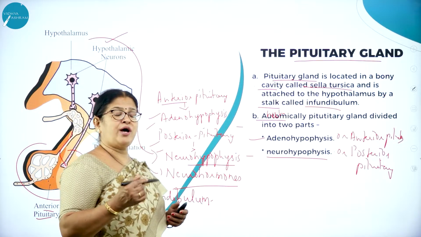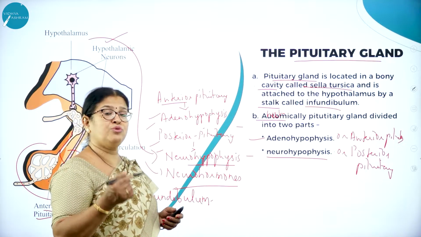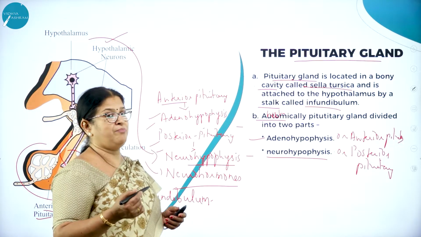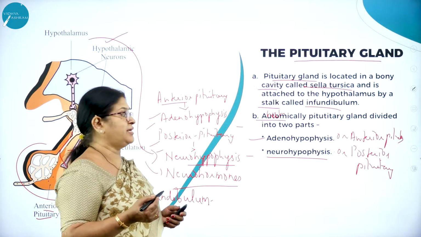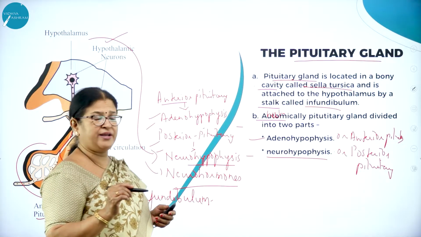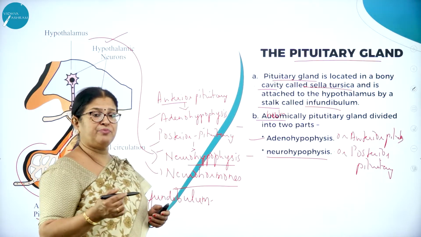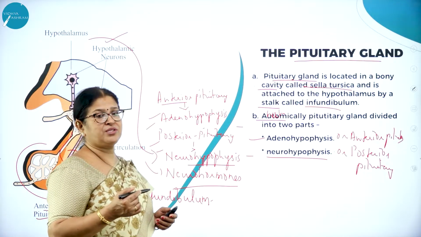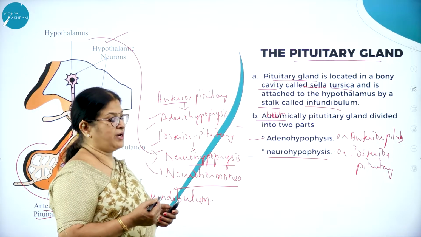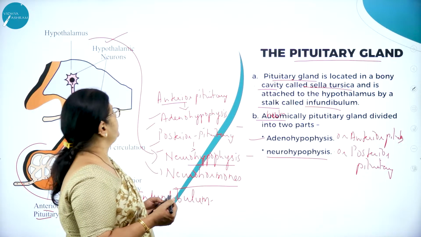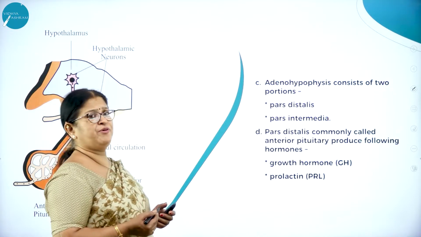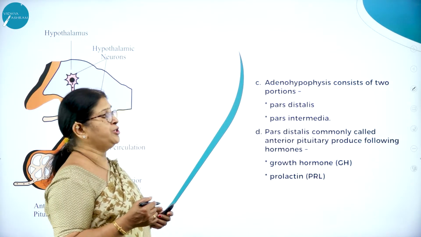As I said, adenohypophysis produces the hormones of its own kind like the growth hormone, follicle stimulating hormone, MSH called melanocyte stimulating hormone, etc. But neurohypophysis does not produce the hormones of its own kind. Instead, it receives the hormones produced by the hypothalamus. Hence, you call them neurohormones. Hope you have understood the introductory part of this wonderful gland called the pituitary gland. So, here you can see the picture of the pituitary gland. Moving on, adenohypophysis again is divided into two portions.